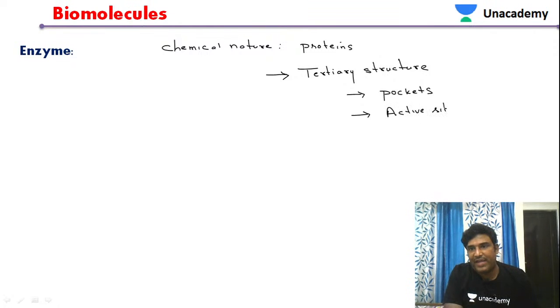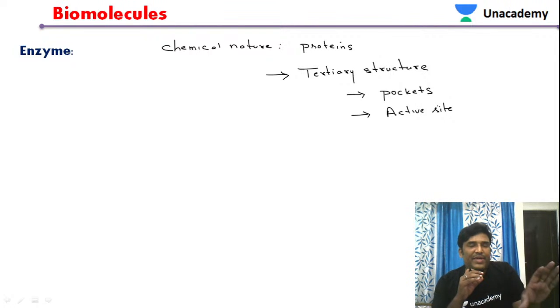So every enzyme has an active site. That particular active site formation in the enzyme takes place only when the protein is in tertiary structure. When protein is in primary structure, it cannot form any pockets. When protein is in secondary structure, it cannot form any pockets. But when protein is in tertiary structure, then only it can form pockets, and those pockets later develop into the active site. So the active site is a very important part of the enzyme. The substrate will bind the enzyme at a particular location, that is called the active site. So the active site formation takes place only in the proteins which have the tertiary structure.